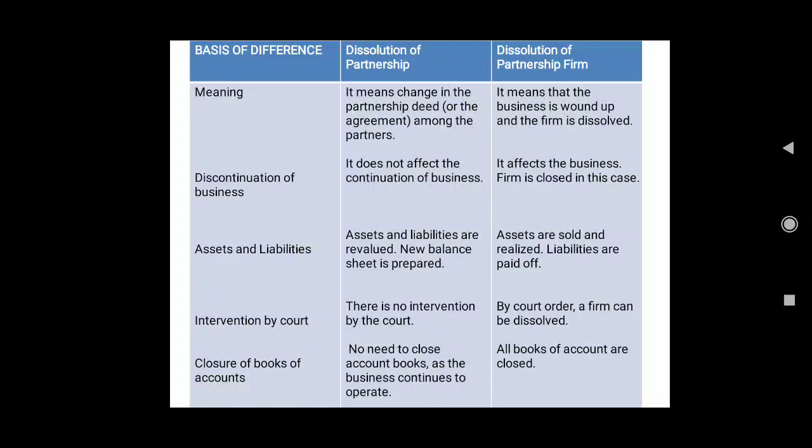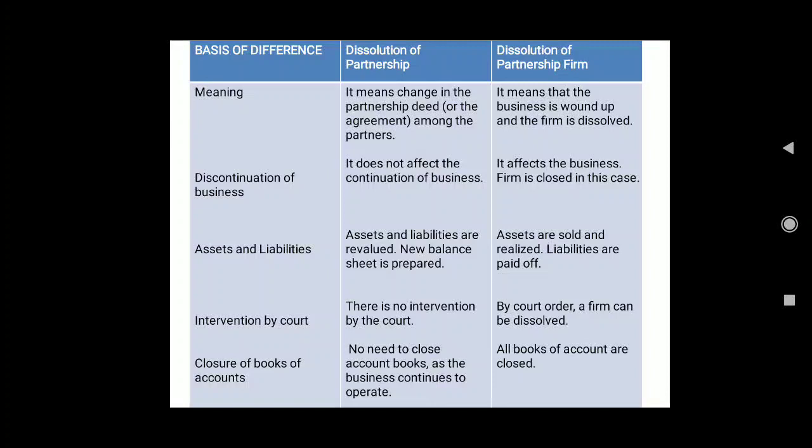So as you are able to see here, meaning, again we'll go. Dissolution of partnership means change in the partnership deed or the agreement among the partners. Okay, I'll repeat again. It means change in the partnership deed among the partners.